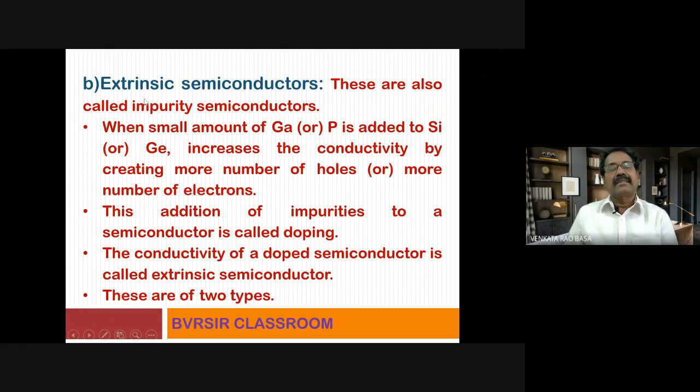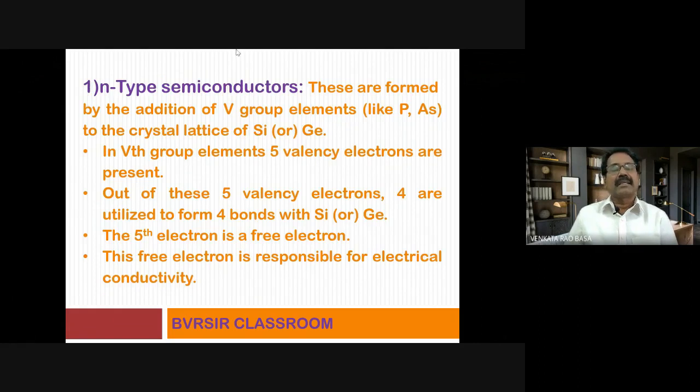Now, these extrinsic semiconductors are again divided into two types. You already got that point. When a third group element is added, one type of semiconductor will be obtained, or when a fifth group element is added, another type of semiconductor will be obtained. We'll discuss what that is. Now, first, let us start like that.